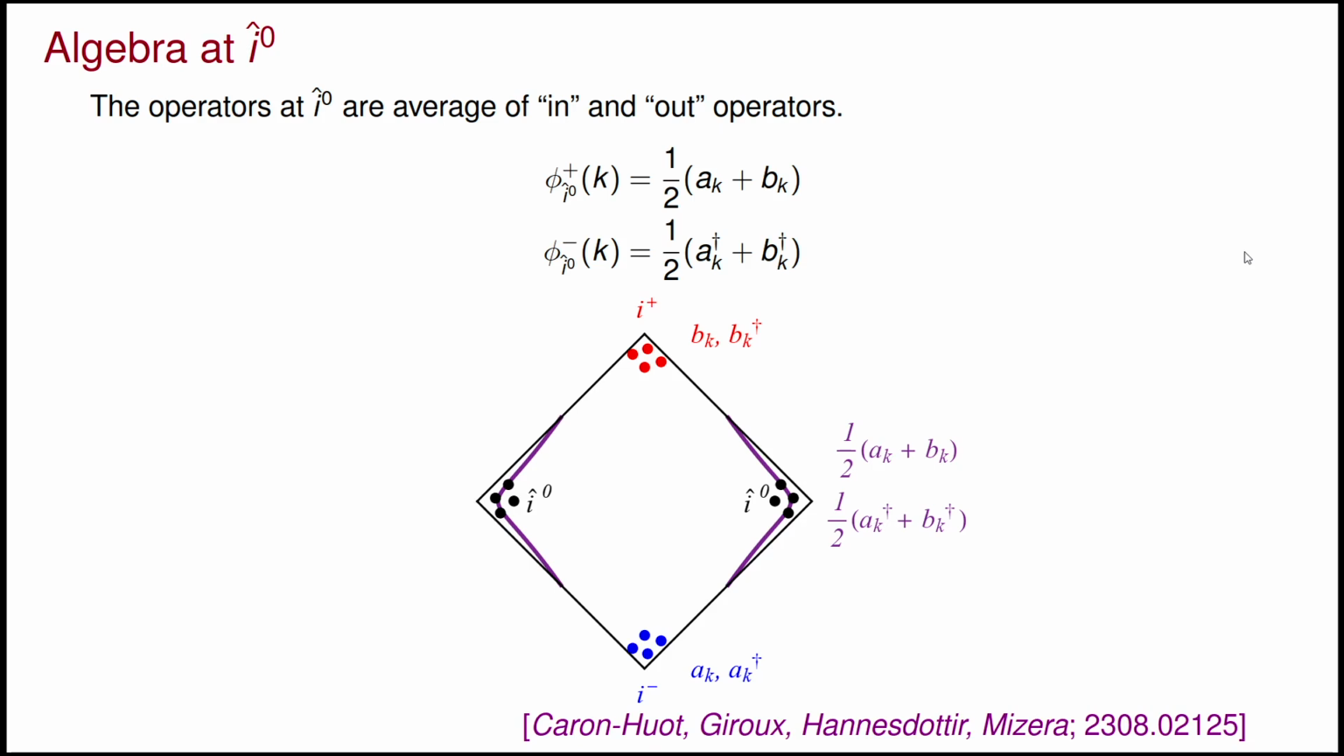Now, one remarkable thing that we found is that these operators at I hat 0, phi plus and phi minus, can be related to the usual in and out operators. A and A dagger and B and B dagger are the annihilation and creation operators at I minus and I plus, and our operators phi plus and phi minus are just averages of them. With this relation, we find that these spatial infinity correlators can be represented within the class of asymptotic observables found by Caron-Huot et al. And so this fits into this story.